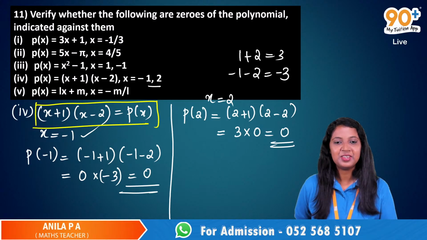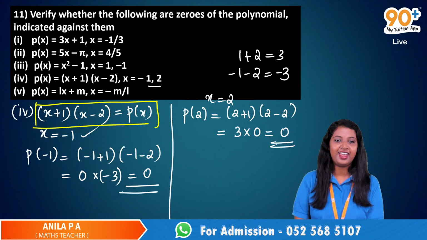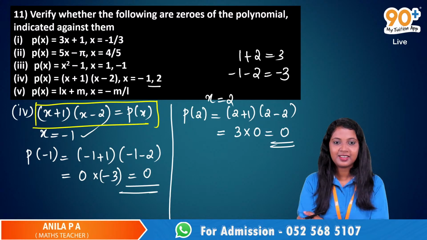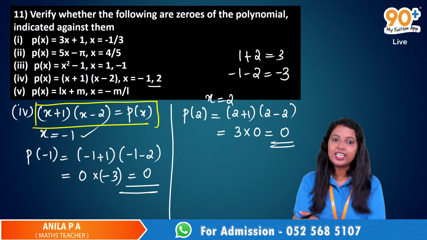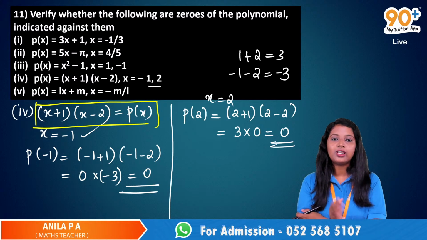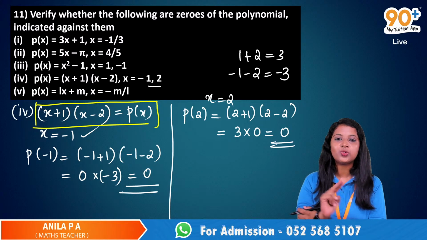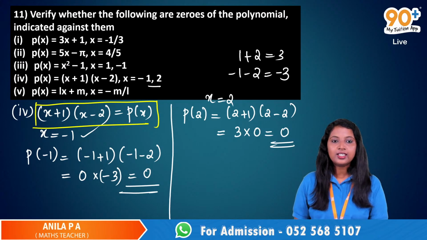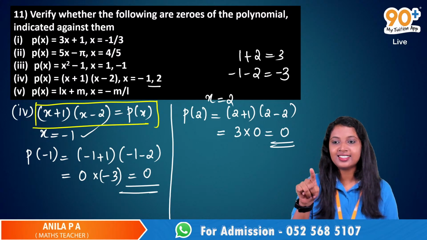No, ma'am, it's not. I also wanted to say that a polynomial can have more than one zero. It does not really have to be quadratic, cubic, or linear. But I said the number of zeros is equal to the degree of that polynomial. So if it is a cubic polynomial, then it has 3 zeros.